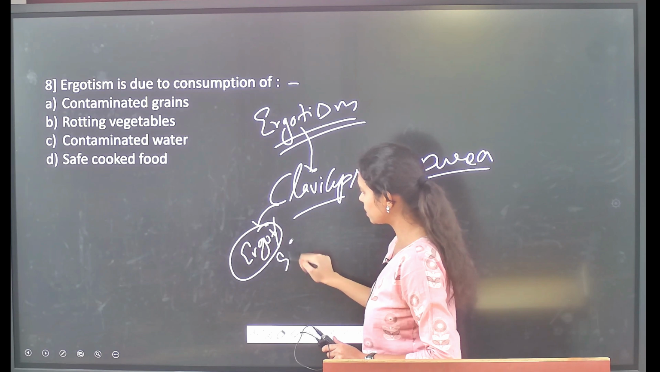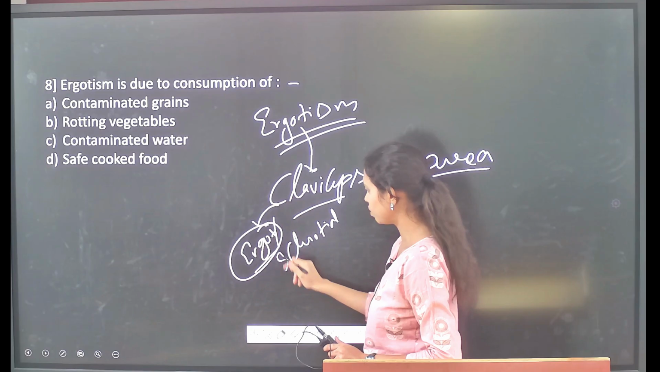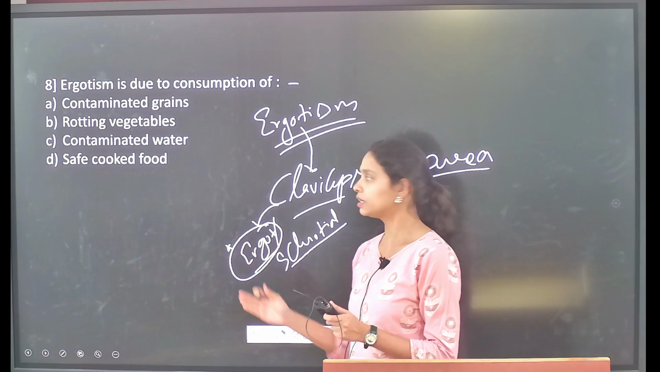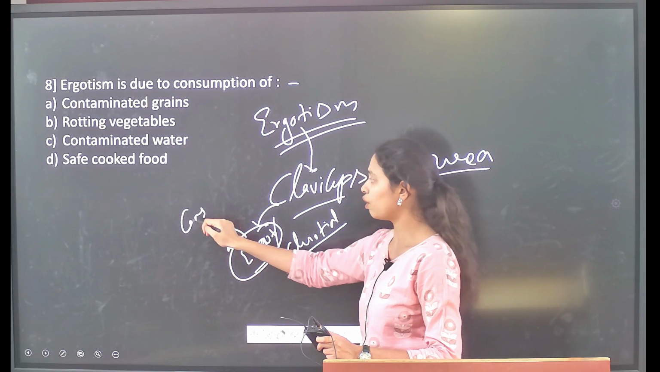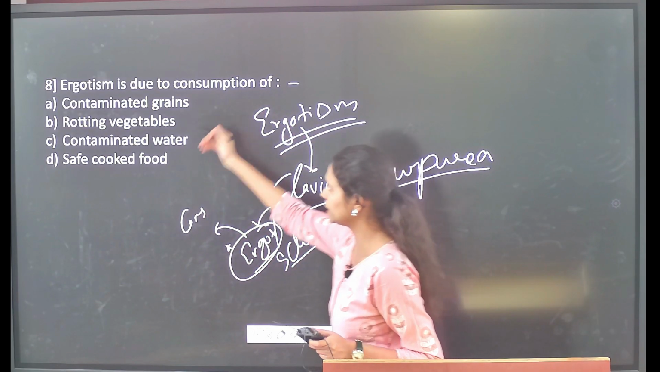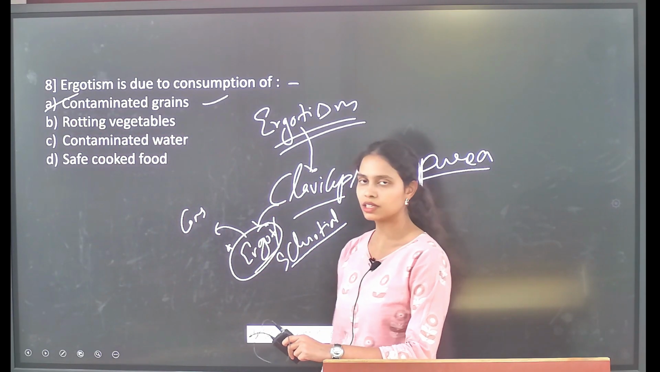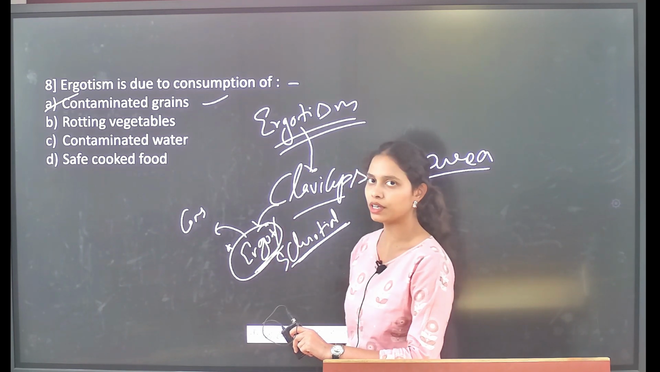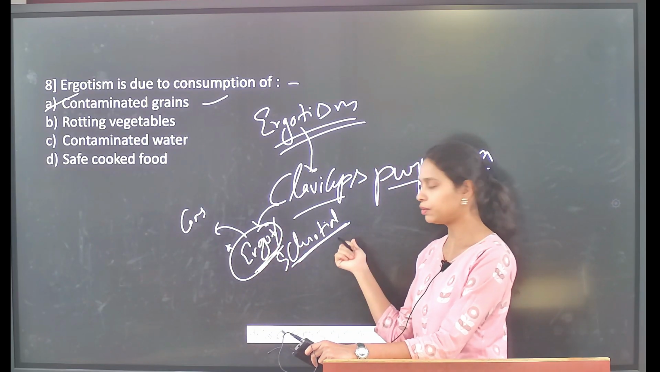These ergots are also called sclerotial bodies, and the secretion of this fungus will lead to the formation of ergots, or sclerotial bodies, and these ergots mimic the different grains and contaminate them. The consumption of these contaminated grains will lead to a disease called ergotism. So here, option A is the correct one, which says ergotism is due to the consumption of contaminated grains, contaminated with the ergots or sclerotial bodies, which were produced through the secretion of a particular fungus called Claviceps purpurea.